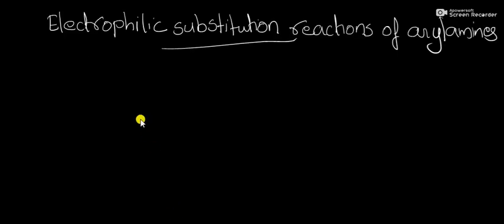Next is electrophilic substitution reactions of aryl amines. Consider the resonance structures of aniline. We already discussed in the previous class the resonance structures of aniline. We know that the NH2 group is a plus M effect substituent.